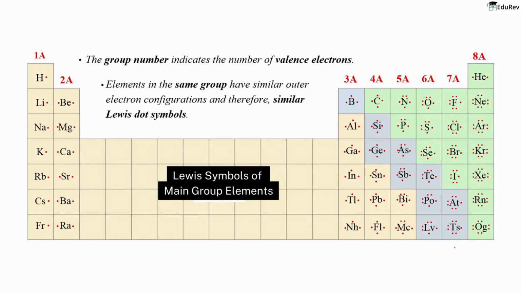And just like this, we can draw the Lewis symbols of all the main group elements. Simply add dots one by one to represent the valence electrons. For instance, magnesium is in group 2A, so it has 2 valence electrons and is represented by 2 dots, while C is in group 4A and has 4 valence electrons, represented by 4 dots.